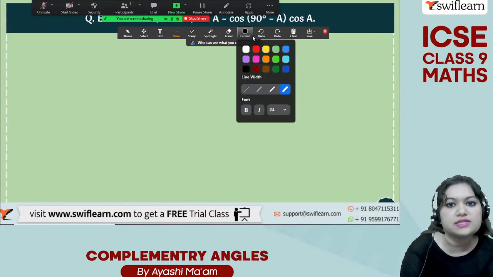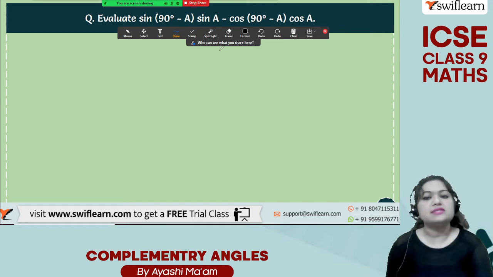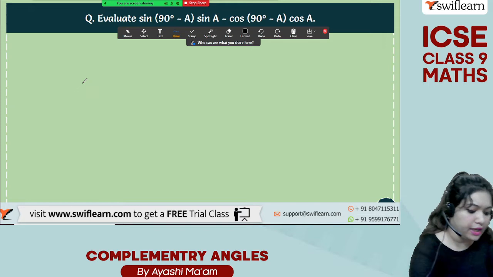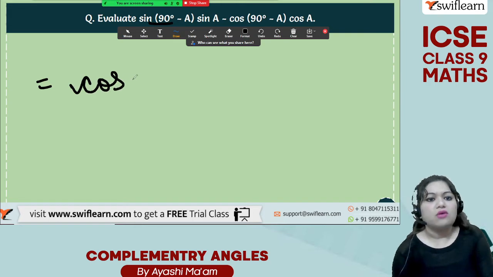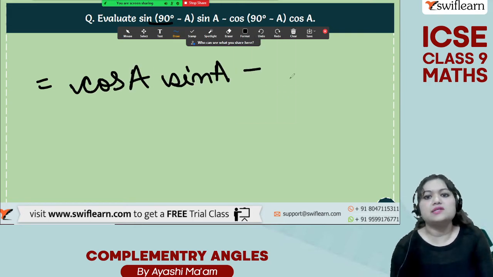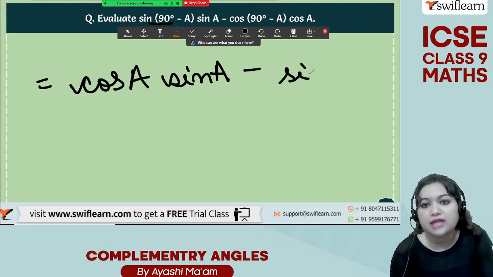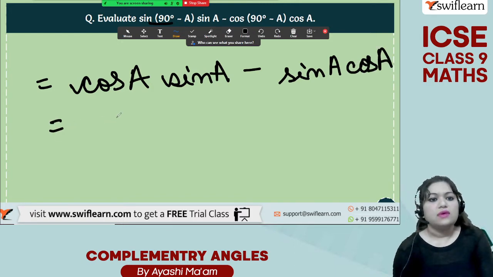Another evaluation is given to you. So evaluate sine(90 degrees minus A) sine A minus cos(90 degrees minus A) cos A. Okay. So what you can do, sine of (90 degrees minus A), since 90 degrees minus theta is already equal to cos, is cos A. Sine A as it is minus cos of (90 degrees minus A) means, cos of (90 degrees minus theta), that means sine A, cos A. And this is the same thing.